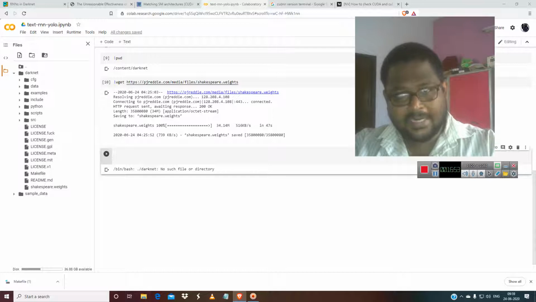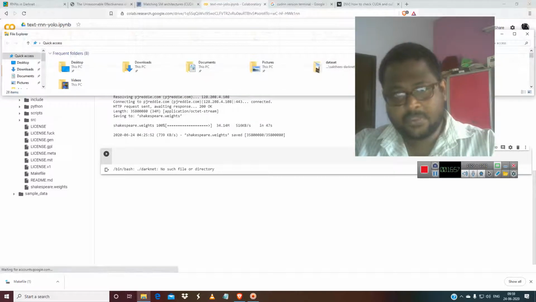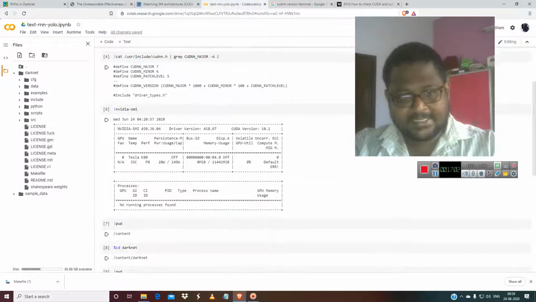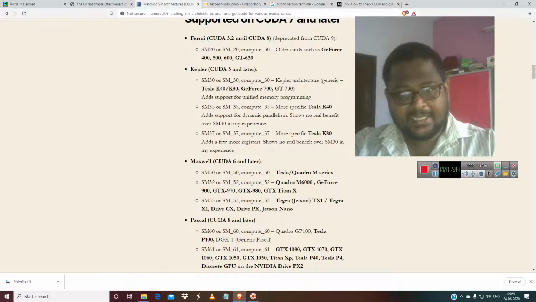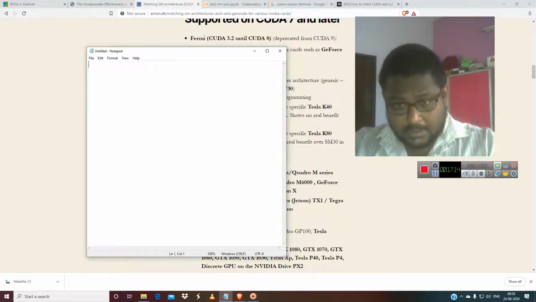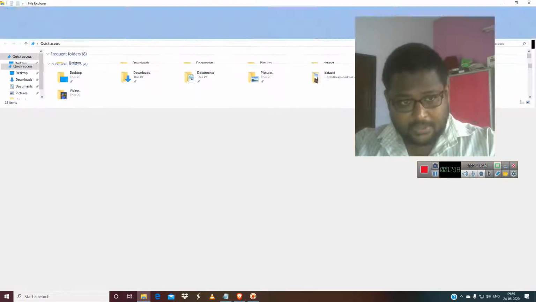Now you have to understand that if you do it wrong, then everything would just go away. This is a Tesla K80, and they are telling you that it has to be the SM37 architecture. This is the prompt way. If you don't do it correctly, everything would collapse. So I have just generated a make file. I'll show you this.